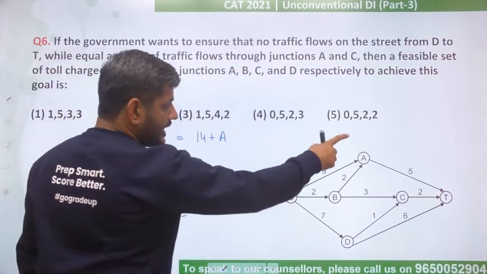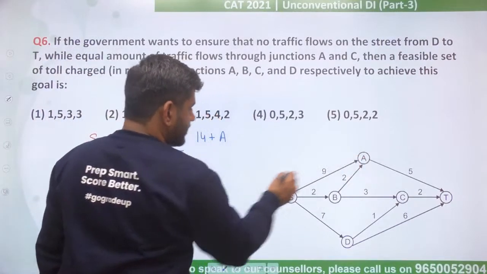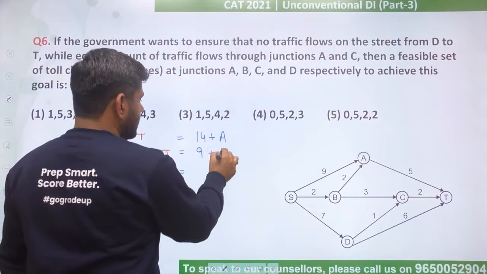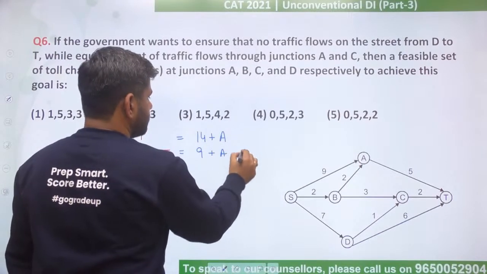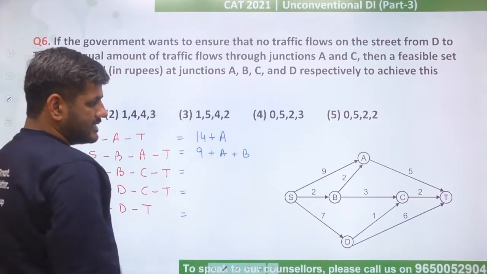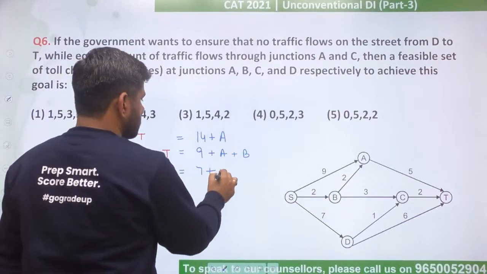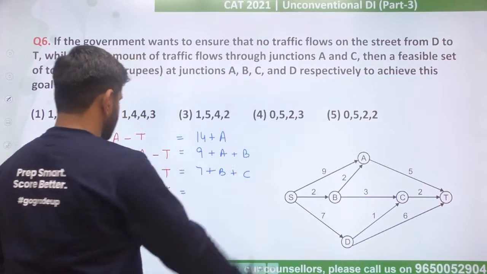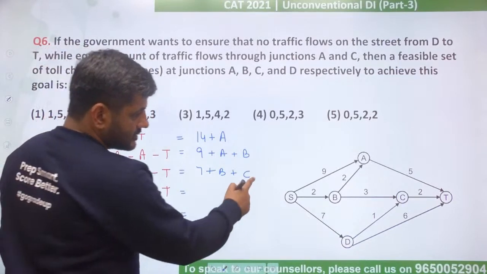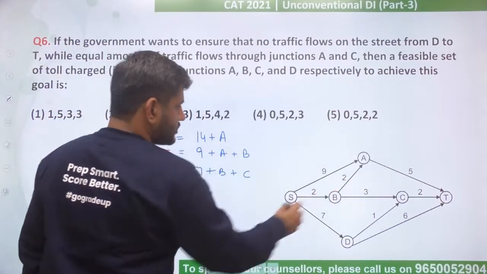Similarly for SBAT, 2 plus 2 is 4, plus 5 is 9. So it will be 9 plus A plus B. Look at SBCT, 2 plus 3 is 5, plus 2 is 7. It is 7 plus B plus C. SDCT, 7 plus 1 is 8, plus 2 is 10.